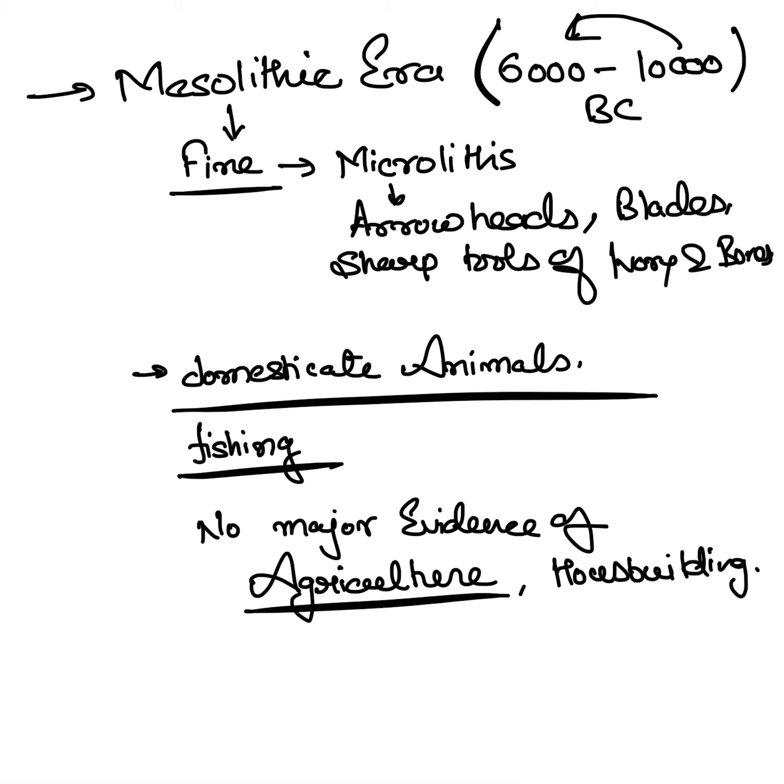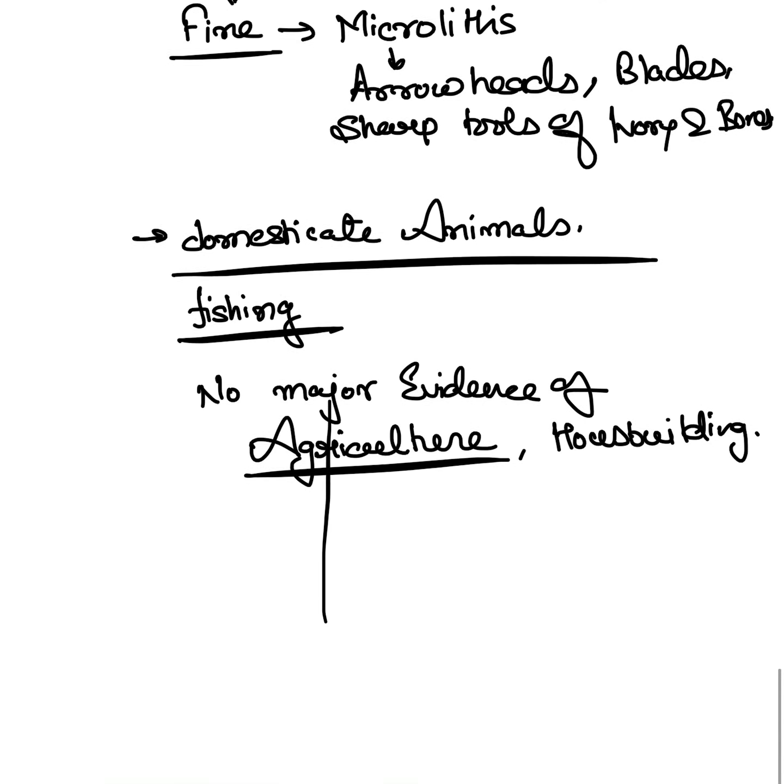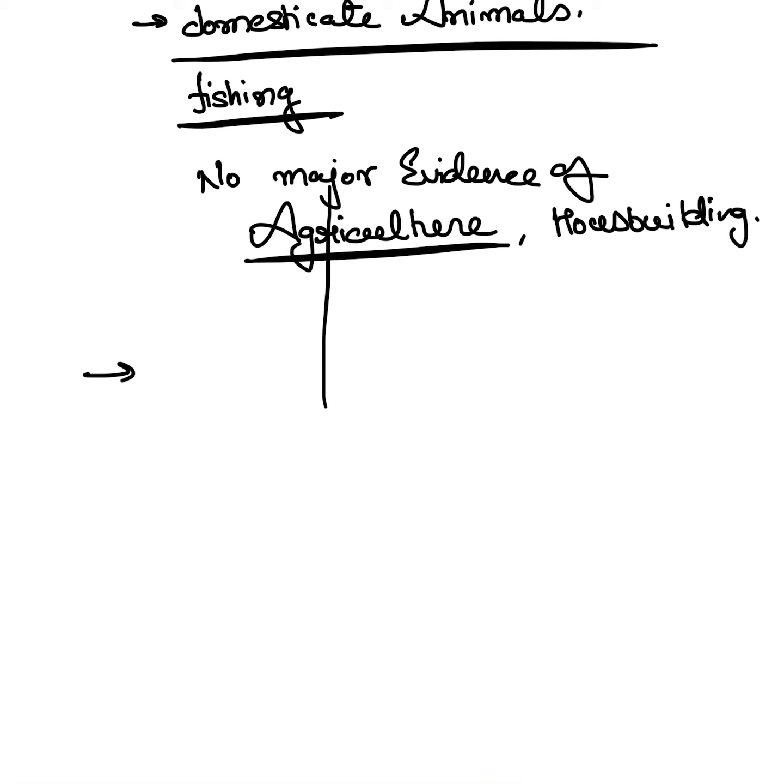And now let's talk about some of the important sites which MPPSC might be interested in. The site of great importance is Adamgarh. Adamgarh is the site which is of our concern, and its location is very important.